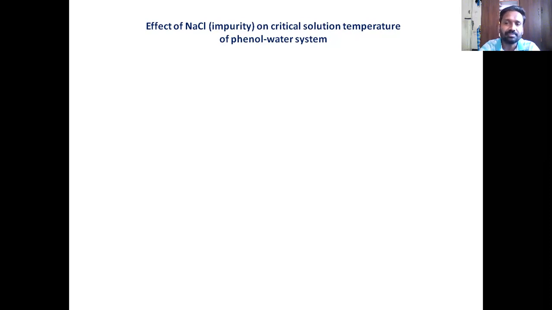That's the question. In fact, the observation is it doesn't remain the same. The presence of an impurity affects the miscibility temperature of partially miscible liquids. So the case study we are considering here will be the phenol water system, record its miscibility temperature in presence of an impurity and see the effect of the impurity.